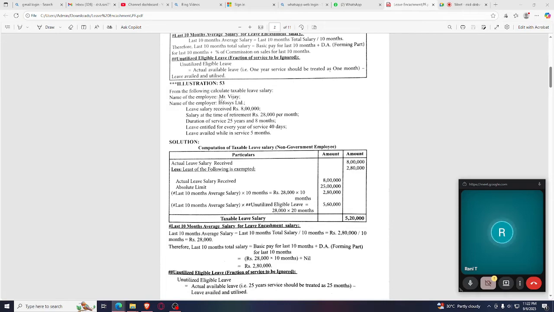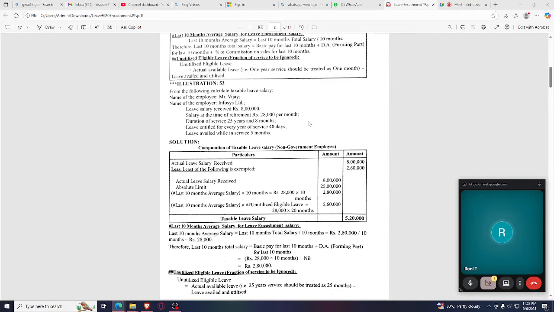Here Mr. Vijay, he is working in Infosys, and I said, for government employees it is completely exempted. Only for non-government employees we have this kind of provisions which we have to learn.